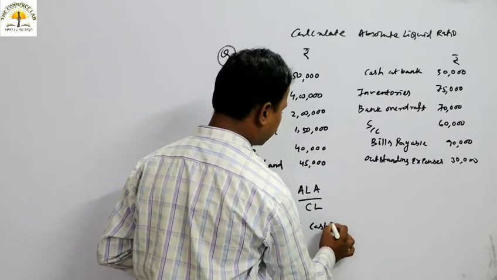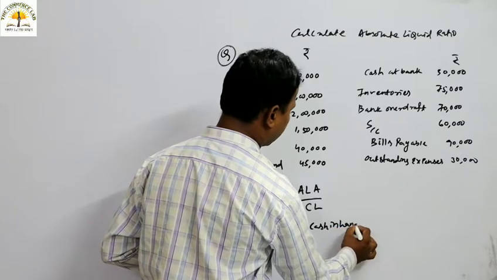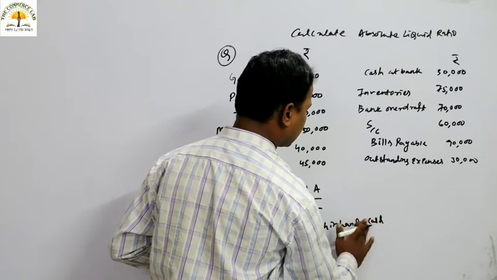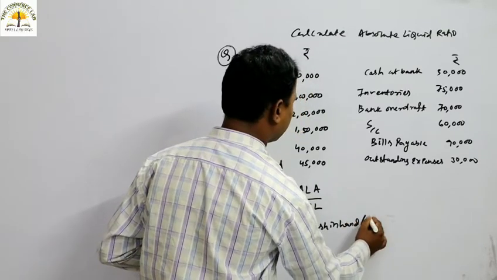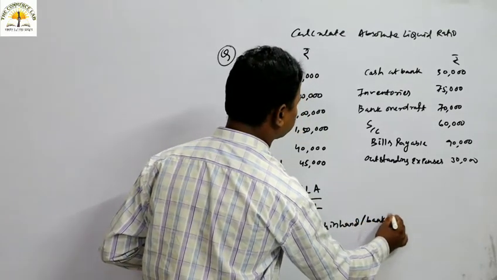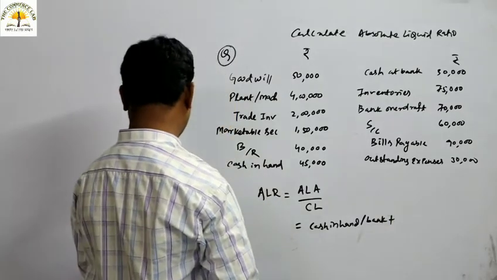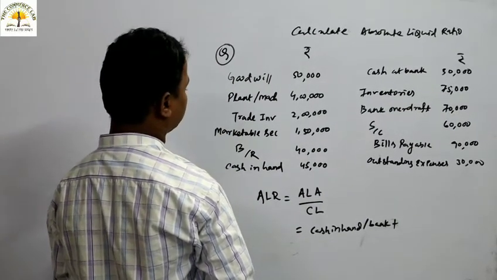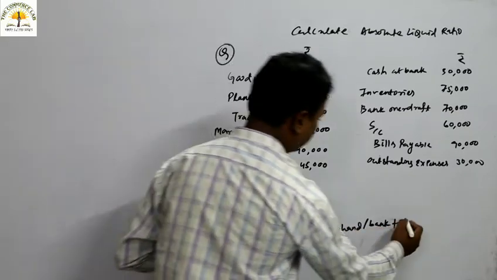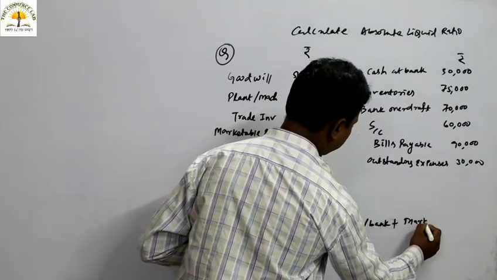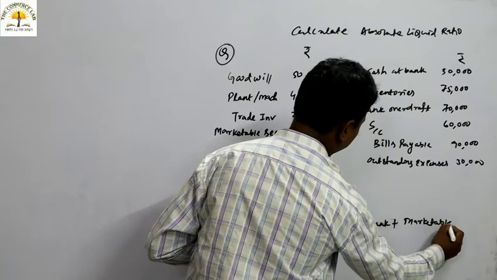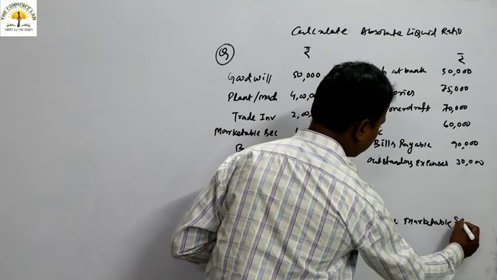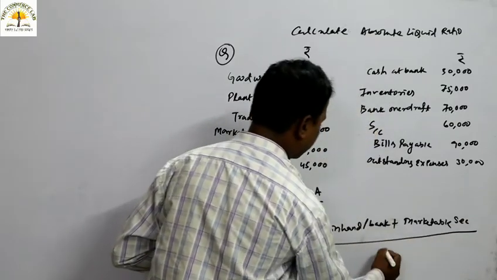Cash in hand and cash at bank, that is cash in hand plus cash at bank, we can say cash and bank. Thereafter, what is that? Short term investment. Is there any short term investment in the question, or is there any marketable security in the question? That is marketable security, short term marketable security. Okay, so cash in hand and cash at bank plus short term marketable securities divided by current liability.